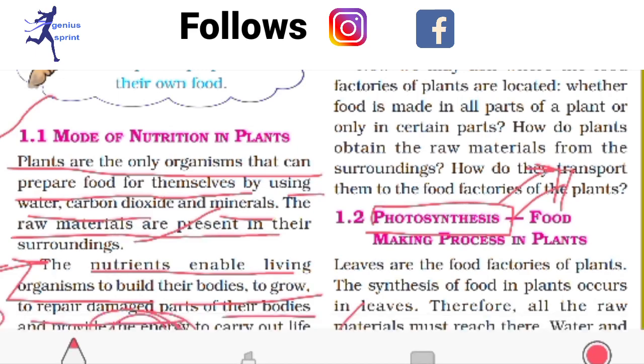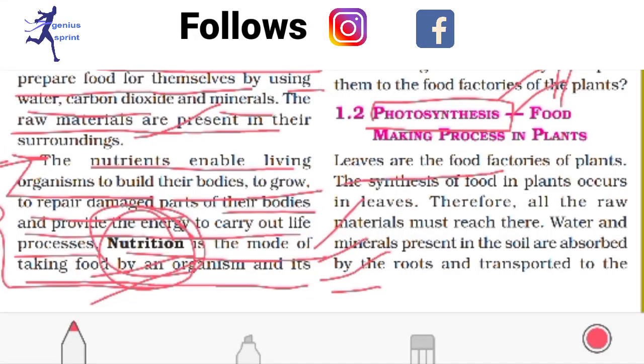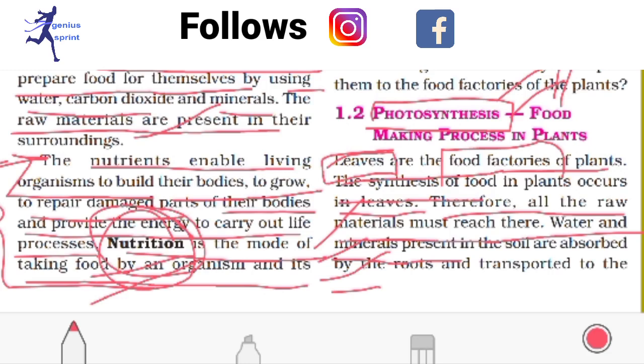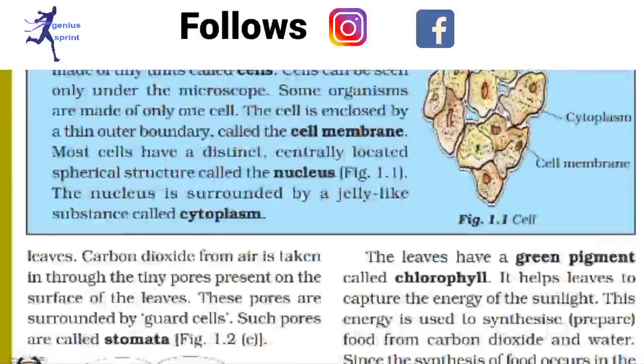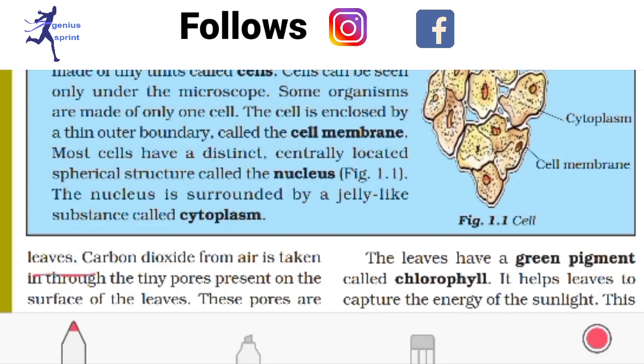Okay, so let's start. Here leaves are the food factories of the plant. Yes, all of you know that. It's also called the kitchen of the plant, because the plant produces its food in these leaves. Now, the synthesis of food in plants occurs in leaves. Therefore, the raw materials, water and minerals present in the soil, are absorbed by the roots and transported to the leaves.